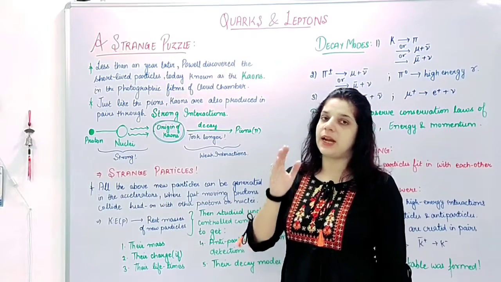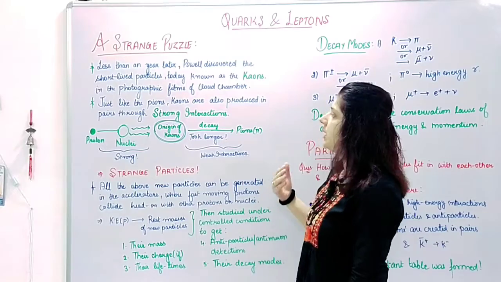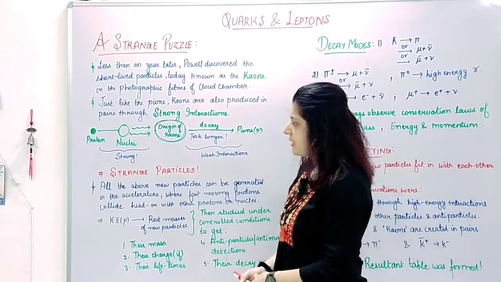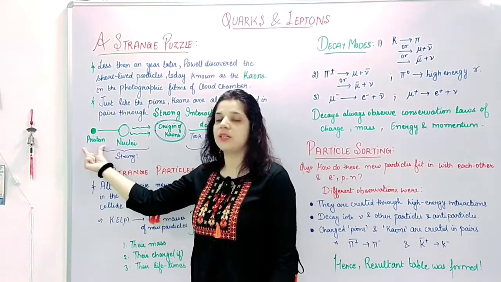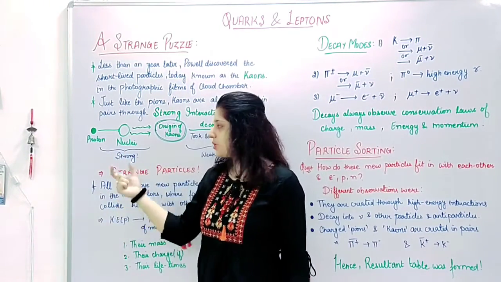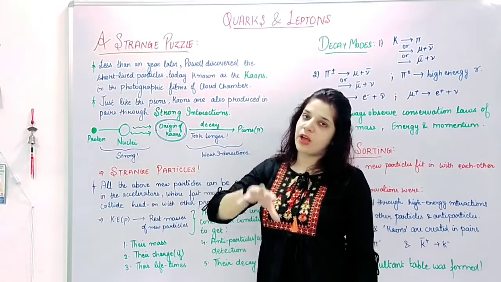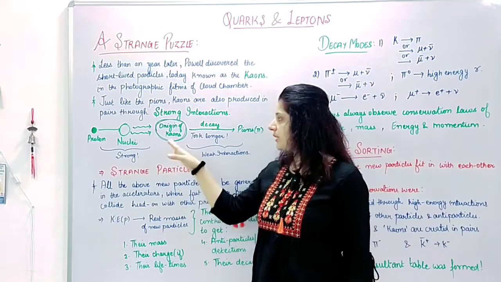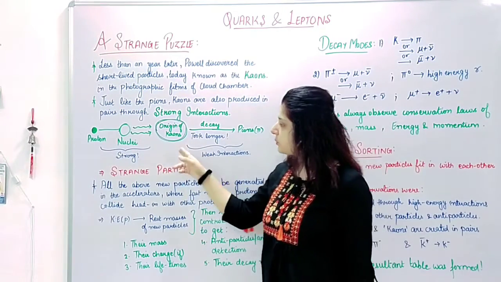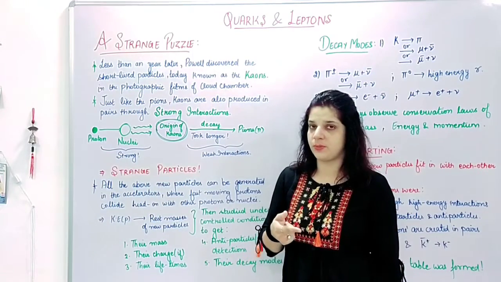It was very clear that pions were always produced in pairs, and similarly kaons were also produced in pairs. How? In the cloud chamber, when high energy protons collide with the nuclei, a shower of kaons was produced. Here is the origin point of the kaons, and this process was quite quick and it was through the strong interactions.